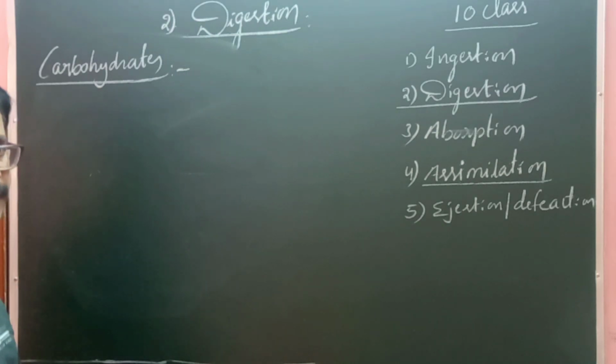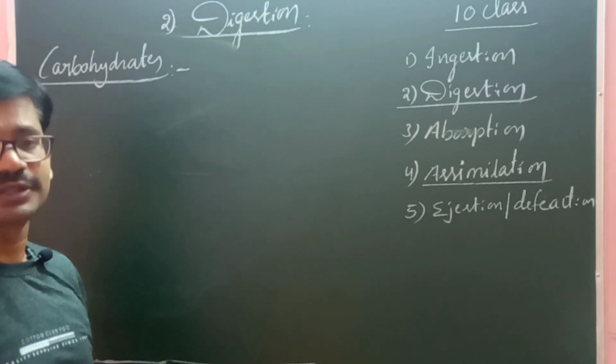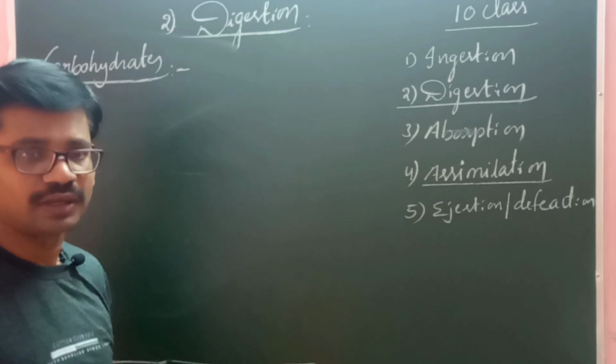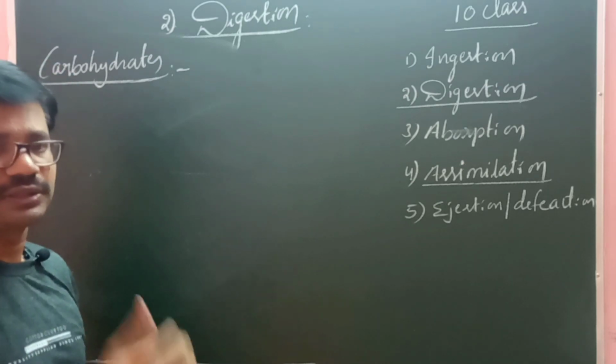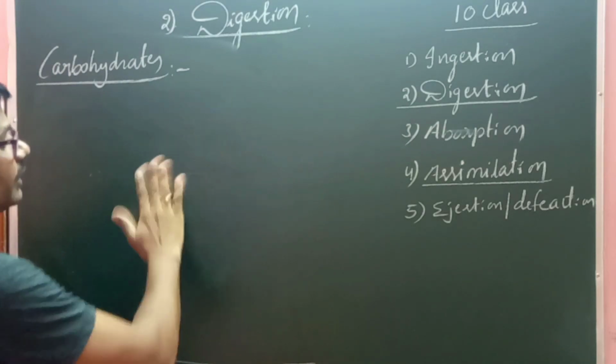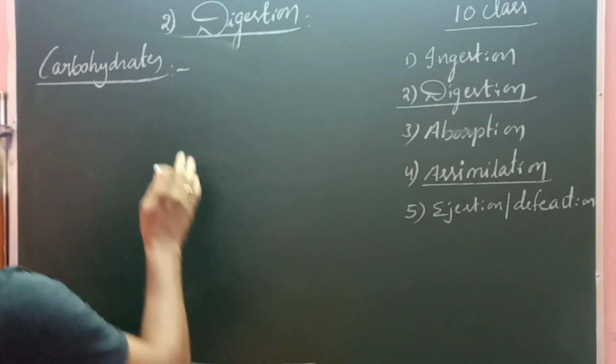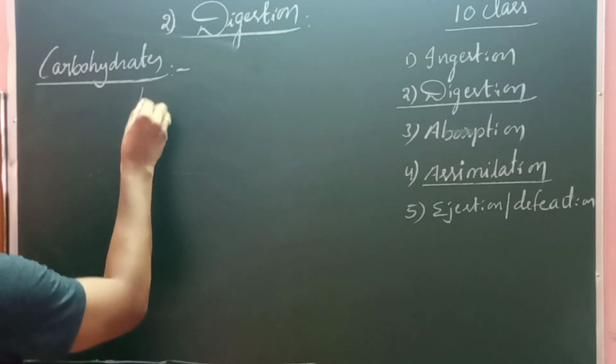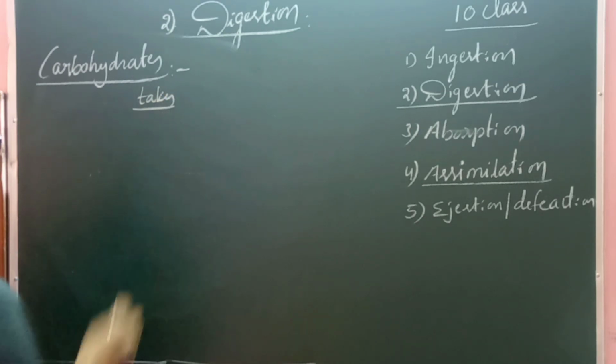These carbohydrates should be digested in different parts of the body. In our digestive system, the different parts are present, and each part is responsible for a particular function, right? So where does carbohydrate digestion take place? Very important for 10th class standard.